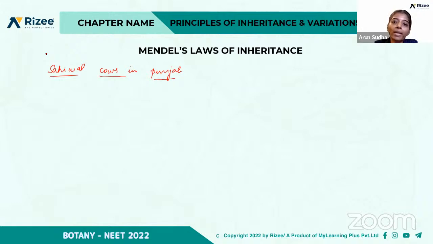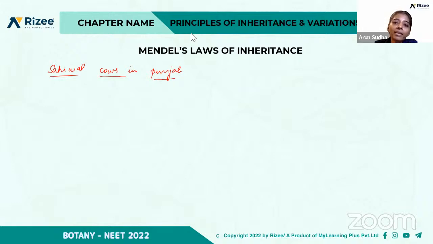So they are called Mendel's laws of inheritance. Actually, his work was not recognized until his death. He published all his work in a German journal, but it was not recognized in his period because of the lack of communication, and also because he used a mathematical approach, right? He used many mathematical calculations in biology, and that was not accepted in those days.